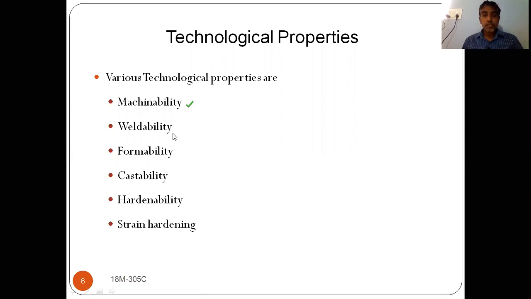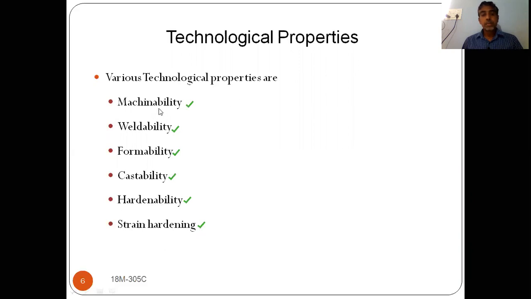And later weldability. All these terms are related to manufacturing process: formability, castability, hardenability, strain hardening. All this comes under technological properties of materials.